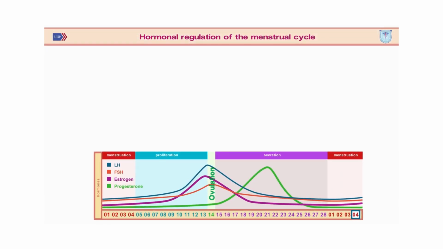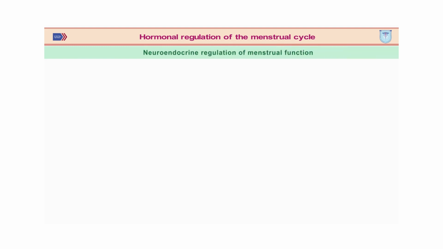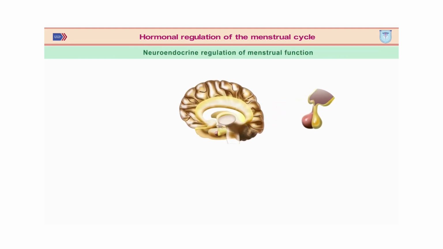In this educational video, we will talk about the hormonal regulation of the menstrual cycle, as well as cyclical processes occurring at the hypothalamic-pituitary axis, ovaries and uterus. Neuroendocrine regulation of the menstrual cycle is a complex process involving 5 links: cerebral cortex, hypothalamus, pituitary, ovaries and uterus.